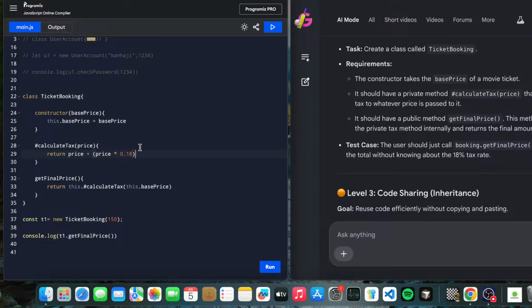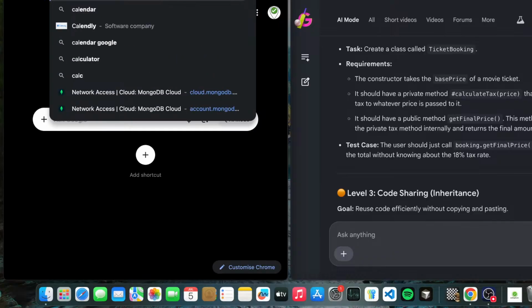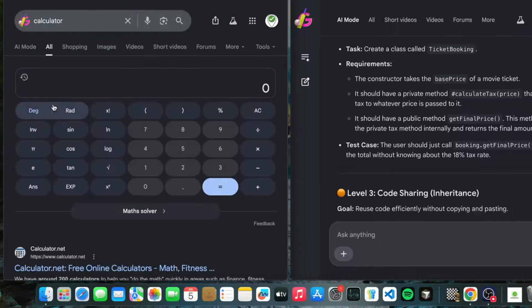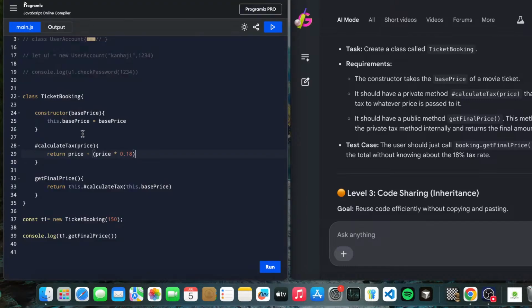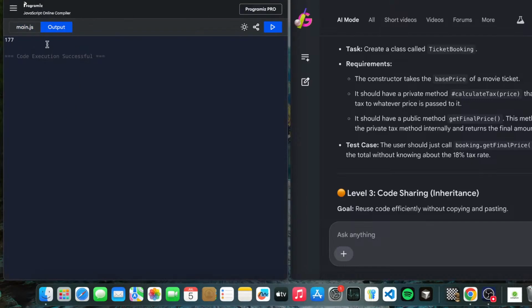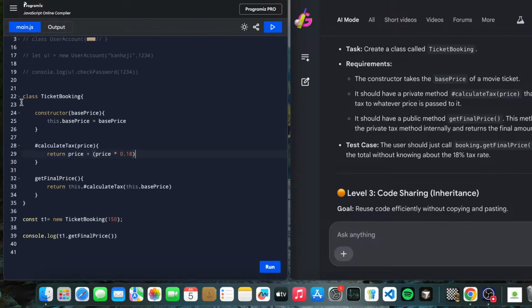Okay, let's have a calculator. 150, and 18 percent of it is 27, plus 150, 177. That's a great answer, it is correct. Okay, you can see we just checked, and it's working fine.